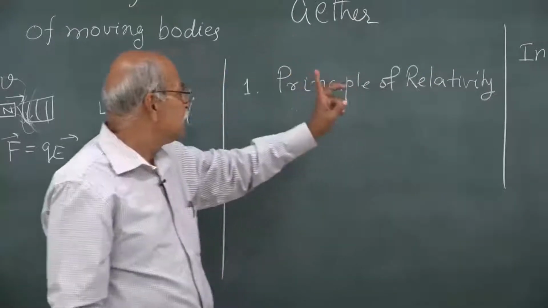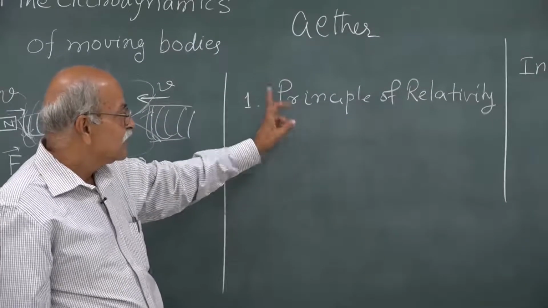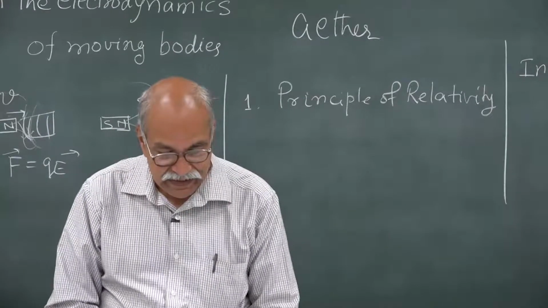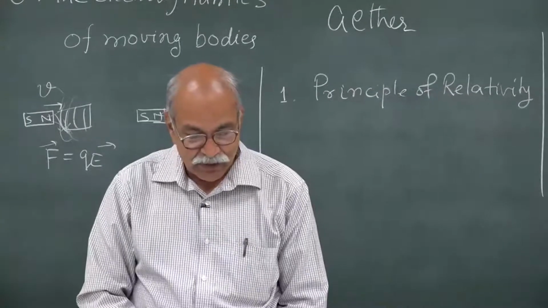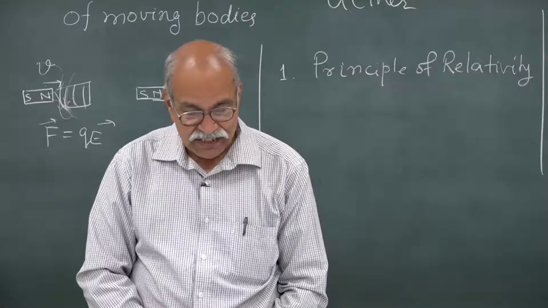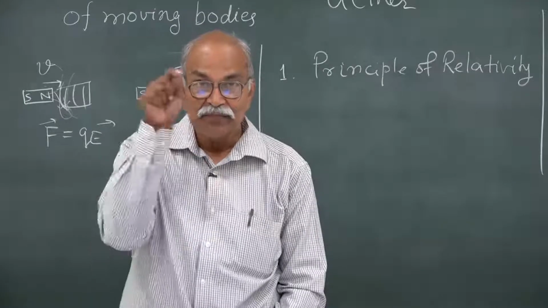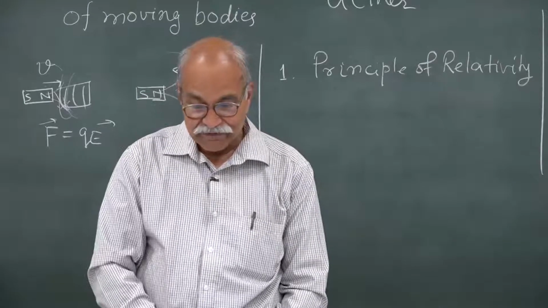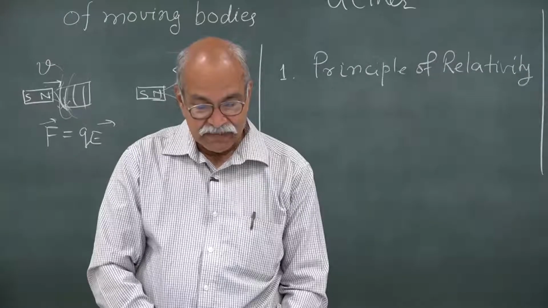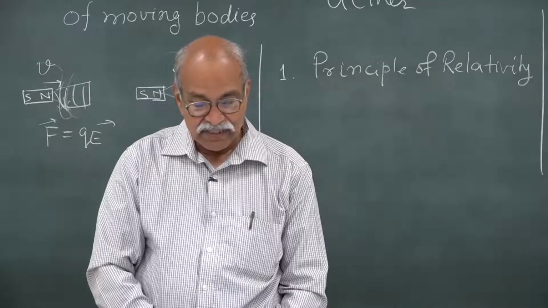So, this is a postulate, that laws of nature are same in all inertial frames. Let me see in what language he writes the postulate. So, the same laws of electrodynamics and optics will be valid for all frames of references for which the equations of mechanics hold good. So, that was the principle of relativity. Then he puts another postulate, which is namely that light is always propagated in empty space with a definite velocity c, which is independent of the state of motion of the emitting body.